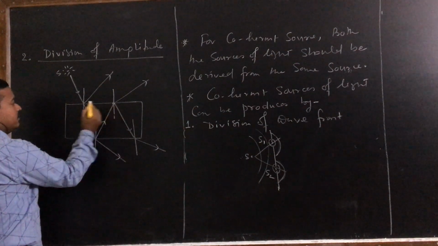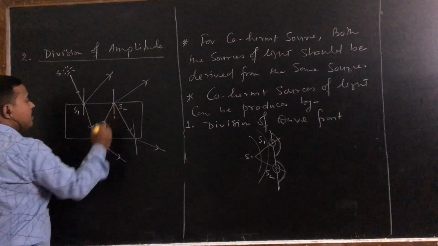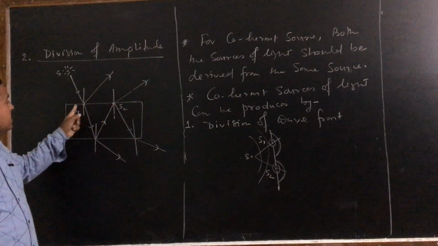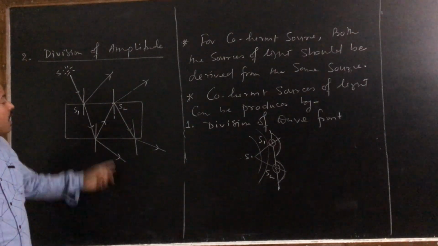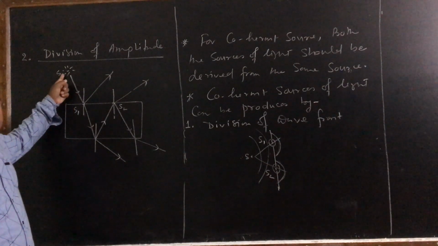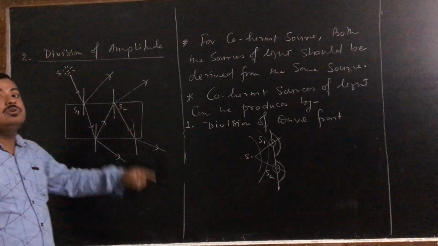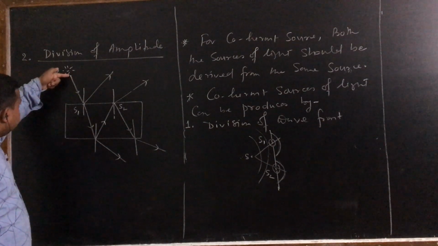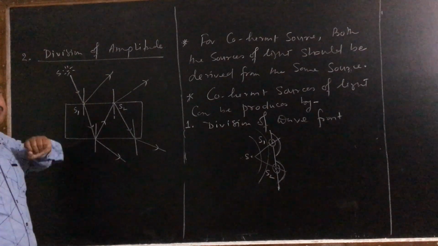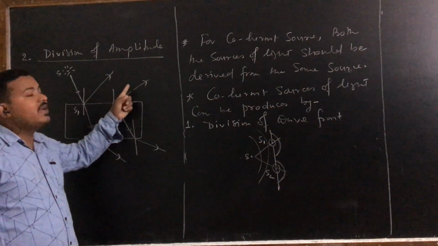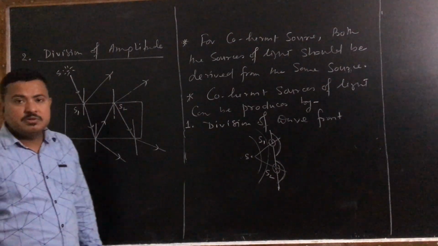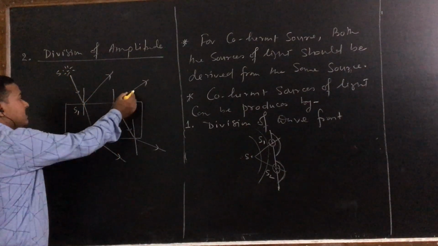Now you see these two points, for this region, light is coming from here and here. So these two act as what? Sources of light. Now how are these sources produced? These two sources are produced from the same source. Okay, so they are coherent sources. And here the amplitude divides, because the intensity of light incident here is different from the intensity of light reflected, because here the intensity is reduced. So here intensity means what? Amplitude reduced means amplitude divides. So here intensity divides means amplitude divides.